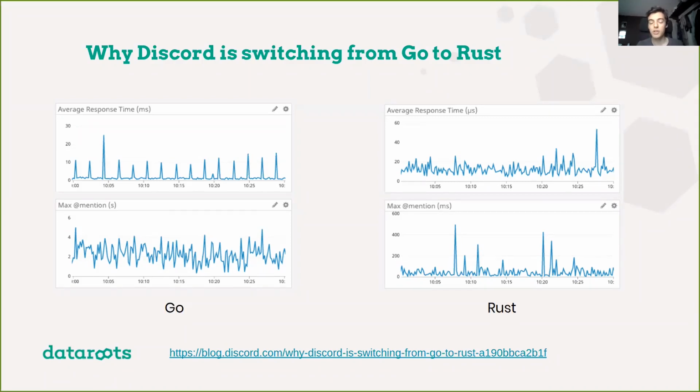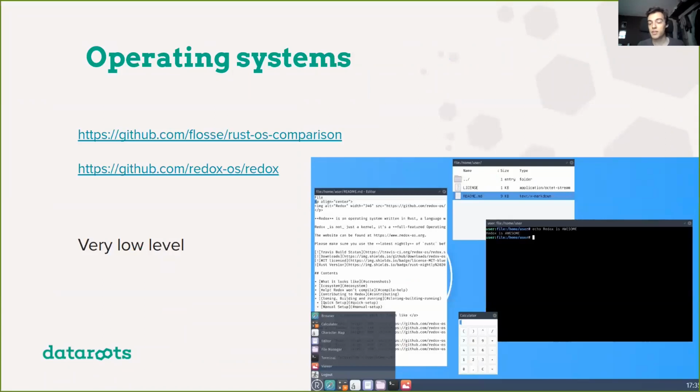Another very interesting use case is something like operating systems. There are apparently several different operating system implementations written in Rust. Most of them are just proofs of concept. One of them, called Redox, is more extensive. You see a screenshot of it here. Basically everything in there is written in Rust, all the way down to the kernel. The kernel itself is also written in Rust. So this is also a very powerful use case of Rust, in that you can go very low level. You can write an operating system with it, but you can also write embedded software, for example.